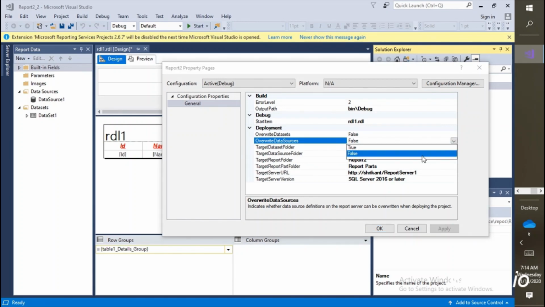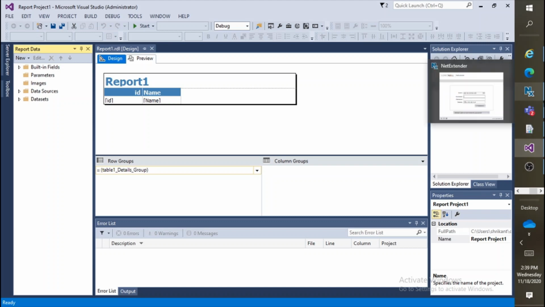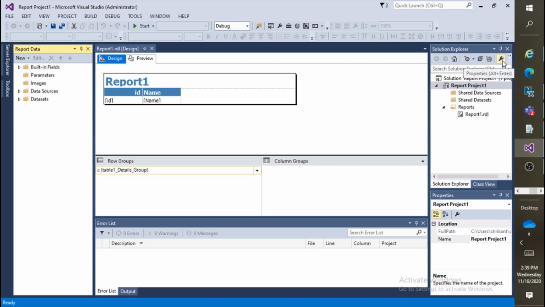So you need to make it false. But as this is our first time, you can anyway make it true also. So make it true. Override data set true. No, we'll make it false, because we don't want to override every time, because the connection won't get changed, my server name won't get changed multiple times, my configuration would be the same. Great. Then you need to apply. Okay, now we have changed the version for that.